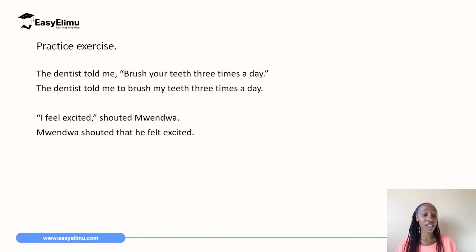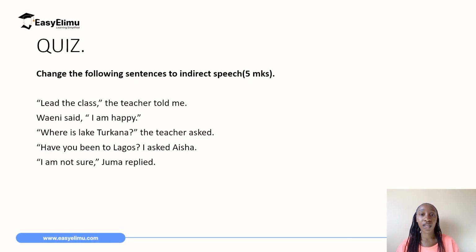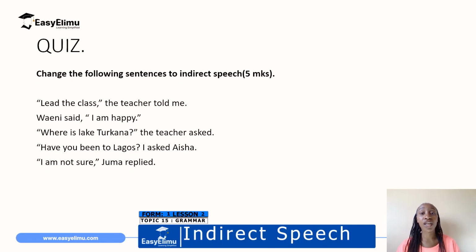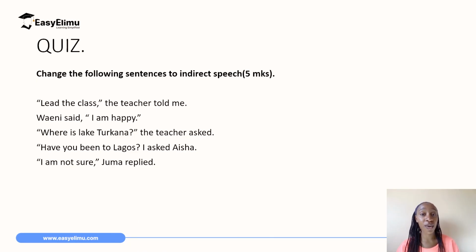I feel excited, shouted Mwendwa. Mwendwa shouted that he felt excited. Take note of the verb feel has changed to felt. And so that's it for the indirect speech. I hope you have understood and you're now able to convert a sentence from direct speech to indirect speech.